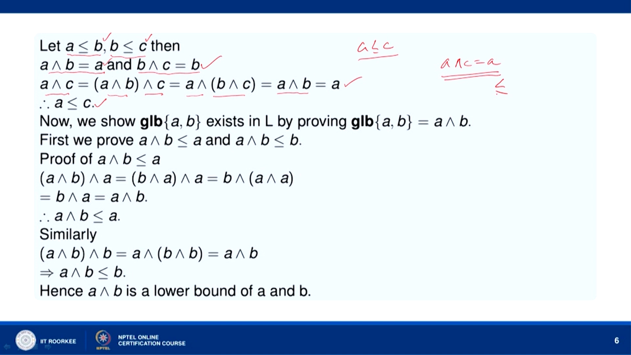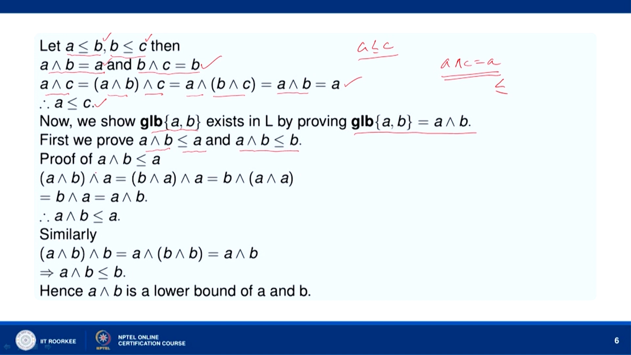Now, let us show that the greatest lower bound of A, B exists and the least upper bound of A, B exists, where A and B are any two elements in L. So, we will first show that GLB of A, B is equal to A meet B, and A meet B is there in the set L. So, GLB of A, B will exist and it will belong to L. For this we will first show that A meet B precedes A, and A meet B precedes B.